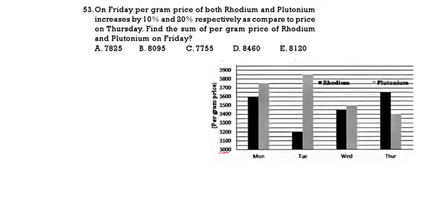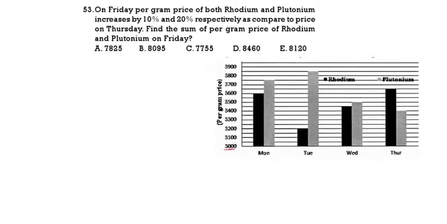On Friday, per gram price of rhodium and plutonium is increased by 10% and 20% respectively compared to that on Thursday. So, Thursday, what is the rhodium price? Thursday rhodium. This is rhodium, 3650. And how much is the increase on Friday? Friday, 10% will be the increase.